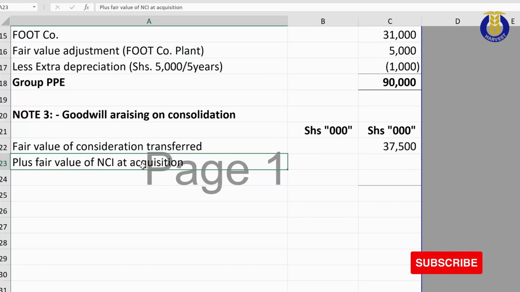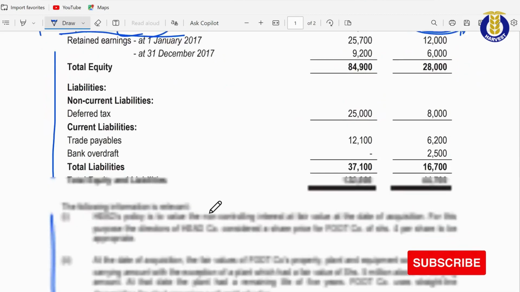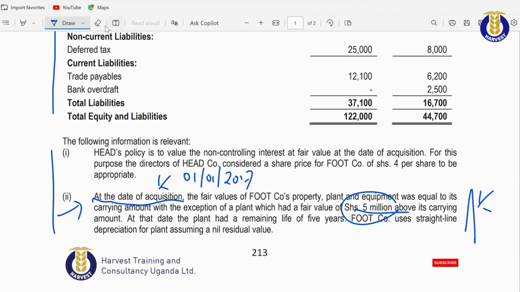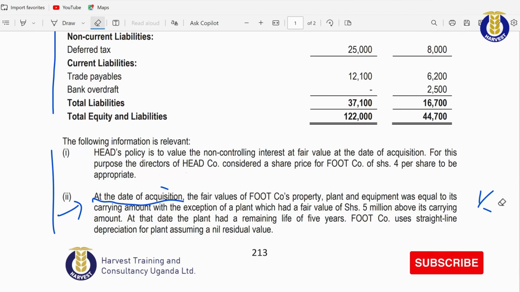The entire investment is 100% and the 25% is owned by the non-controlling interest. So where do I get the figure for the non-controlling interest? The answer is simple. Go to the additional information. For exam purposes, you always get that information from the additional information given by the examiner.